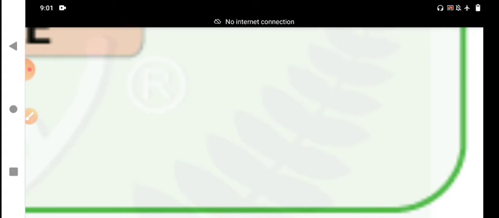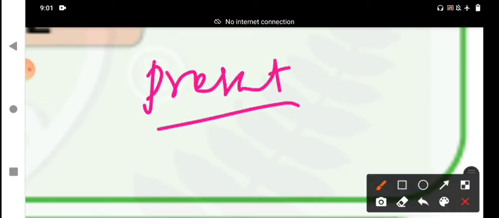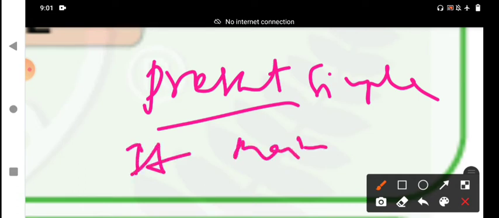We can use the present simple. This is more important, my dear students. In real conditional sentences, we can use the present simple in both clauses for present situations. Both means the if clause and the main clause. We should use the simple present tense in both clauses, and in some situations the past simple in both clauses for past situations. In past situations, we should use the past tense in both clauses.